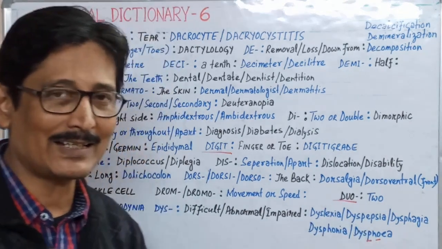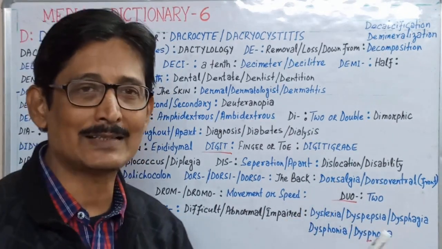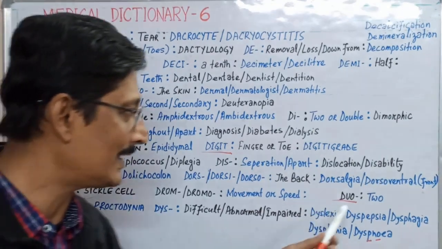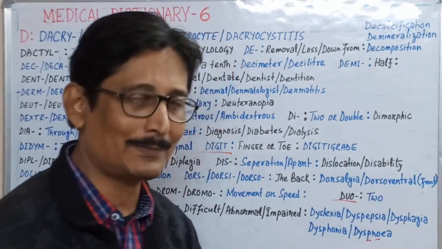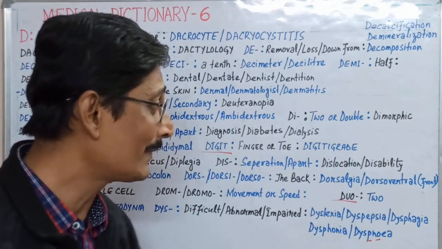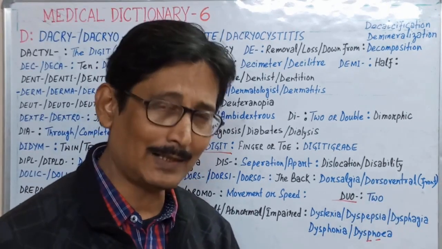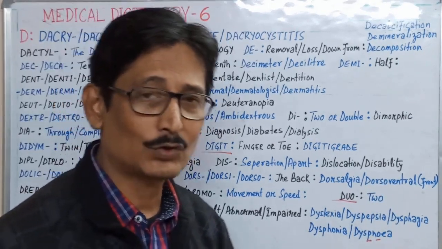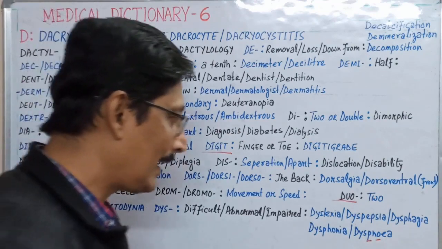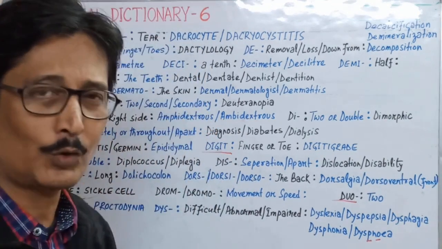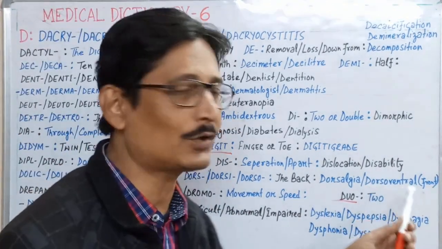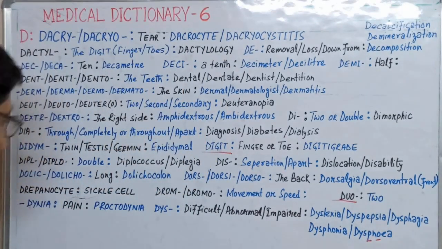Dorsalgia: algia stands for pain, so dorsalgia is back pain. Dorsoventral: if I turn around and show my back side to you, that is the dorsal side.